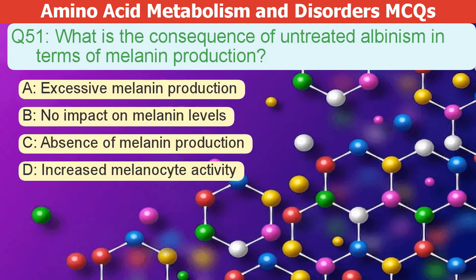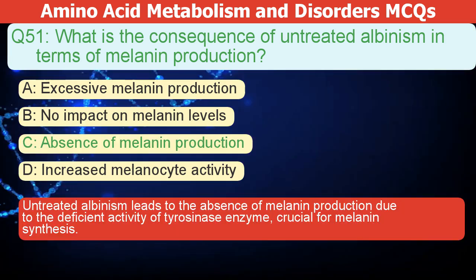What is the consequence of untreated albinism in terms of melanin production? A. Excessive melanin production. B. No impact on melanin levels. C. Absence of melanin production. D. Increased melanocyte activity. The correct answer is C. Untreated albinism leads to the absence of melanin production due to deficient tyrosinase enzyme activity. Tyrosinase is crucial for melanin synthesis.